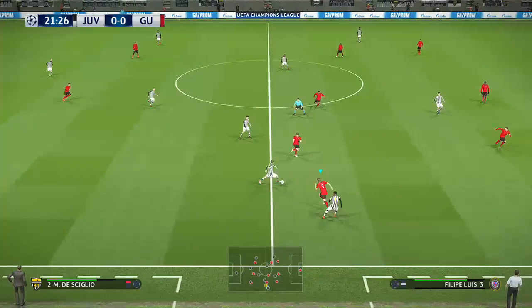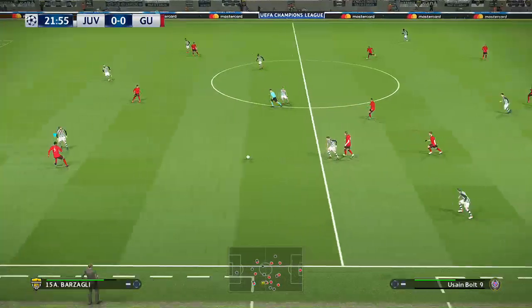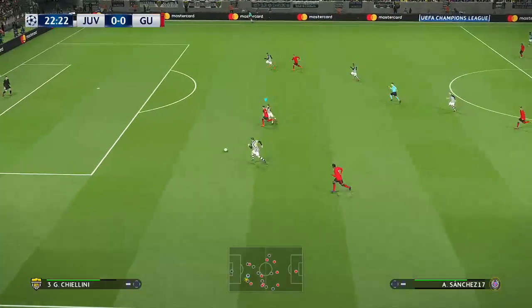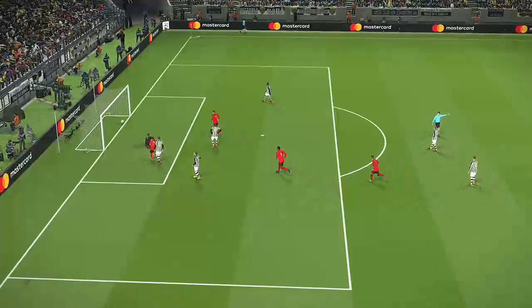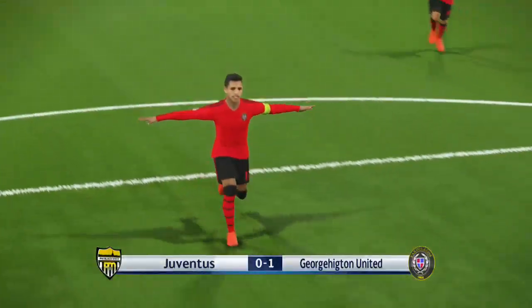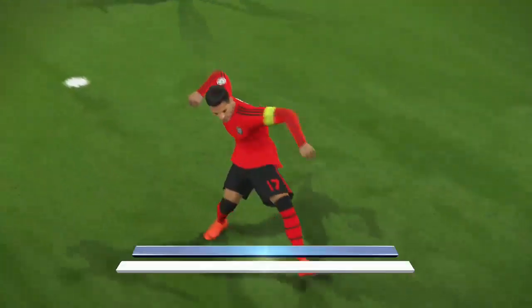Felipe Luis gathers from the goal kick. Goes wide. Looks like a good ball through. There's a chance for Sanchez here. Shoots. It's through. They've scored! Goal. 5-1 aggregate. United have equalised.